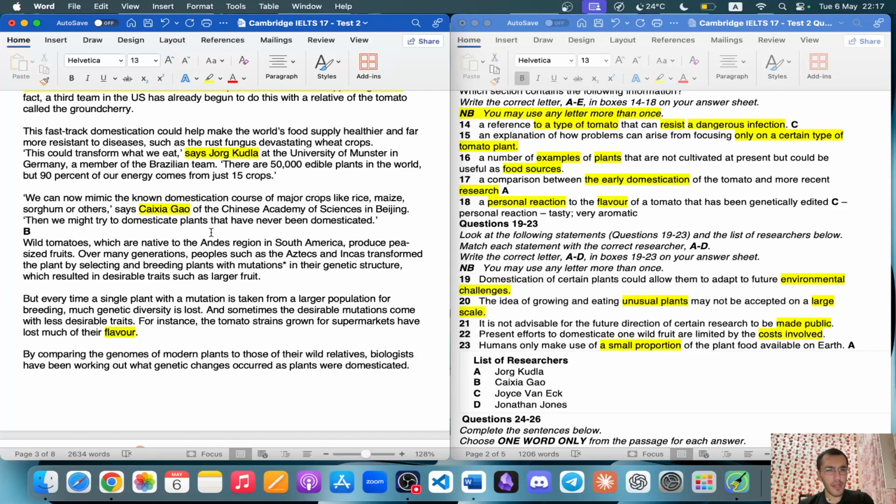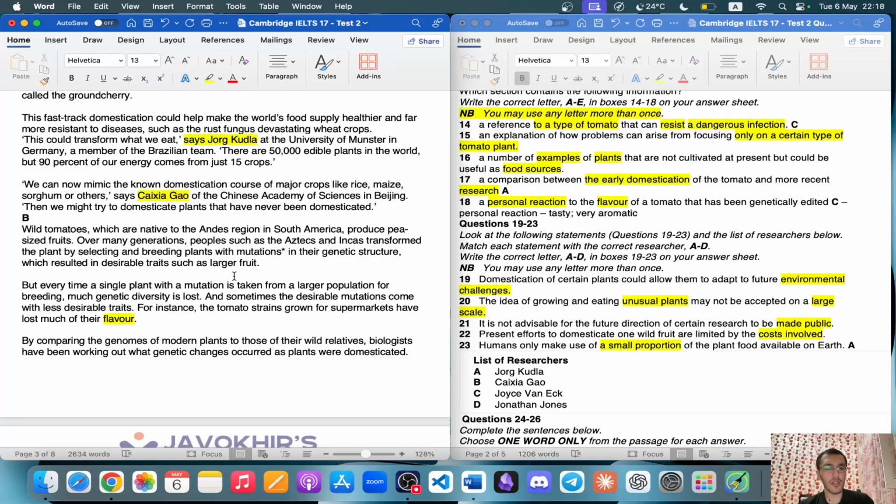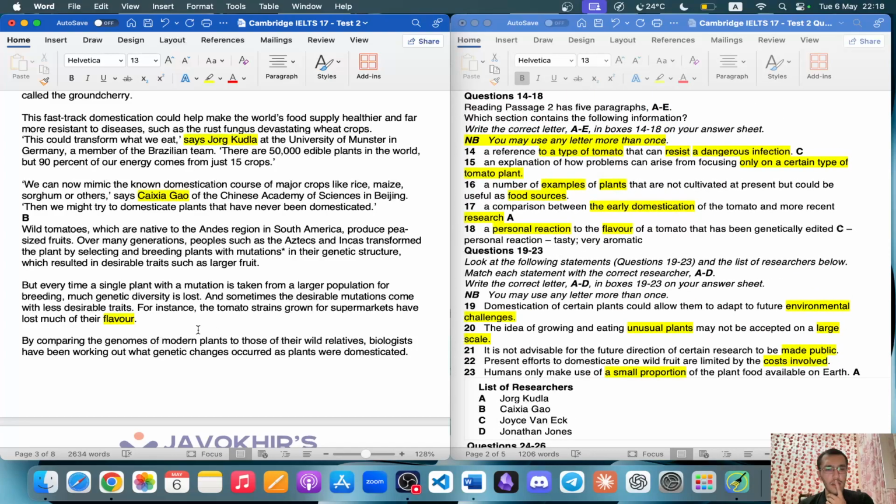Then we might try to domesticate plants that have never been domesticated. Wild tomatoes, which are native to the Andes region in South America, produce pea-sized fruits. Over many generations, people such as the Aztecs and Incas transformed the plant by selecting and breeding plants with mutations in their genetic structure, which resulted in desirable traits such as larger fruit. But every time a single plant with a mutation is taken from a larger population for breeding, much genetic diversity is lost, and sometimes the desirable mutations come with less desirable traits.